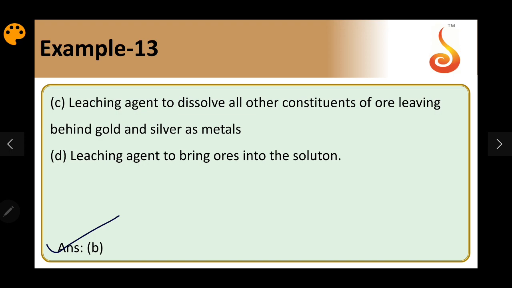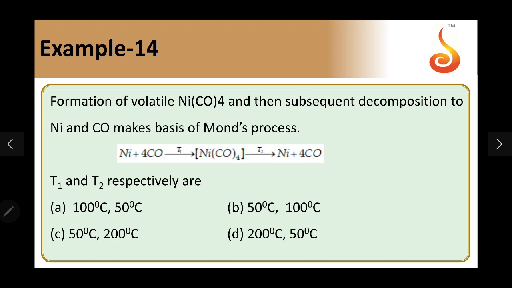Question number 14. Formation of volatile nickel tetracarbonyl, then subsequent decomposition into nickel and carbon monoxide, makes the basis of Mond's process. It's a vapor phase refining process in which nickel metal is reacted with carbon monoxide to form nickel tetracarbonyl, which can be separated, and then it is further decomposed to get nickel and carbon monoxide.